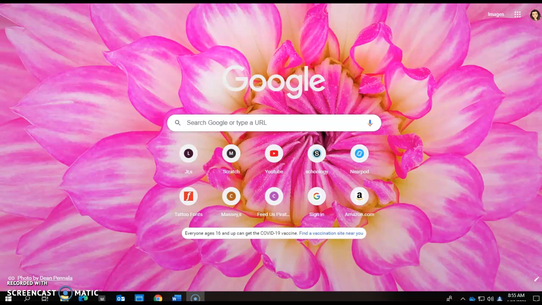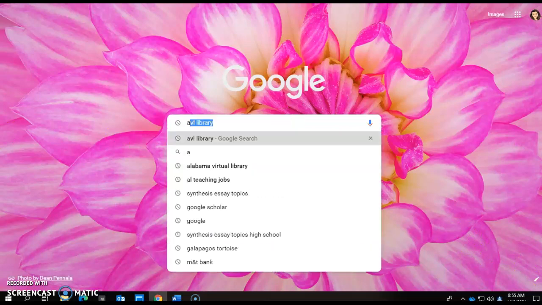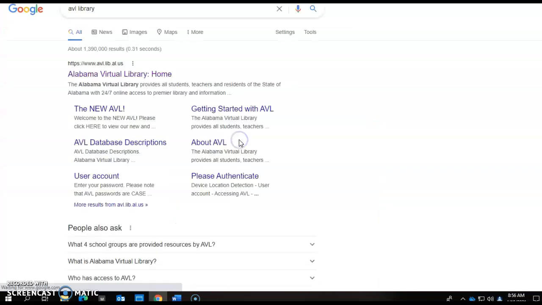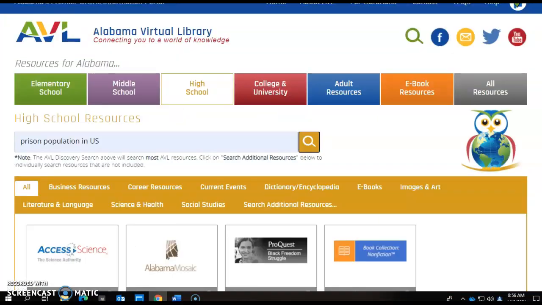Today I want to talk to you guys about Alabama Virtual Library and how to use it. So you're just going to open up your Google tab. I'm going to type in Alabama Virtual Library, or you could just put in AVL. It will come up. You could click either one. It doesn't matter. It's going to bring you to here. You're going to click on that, and it's going to bring you to this page.